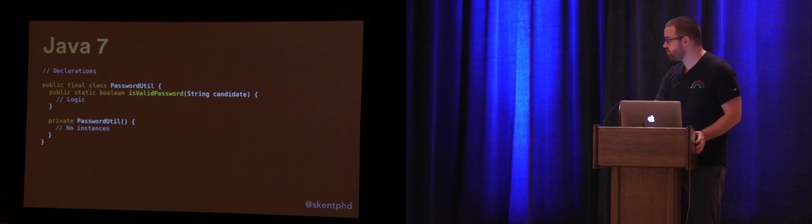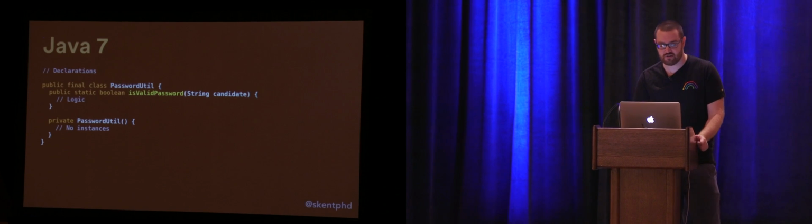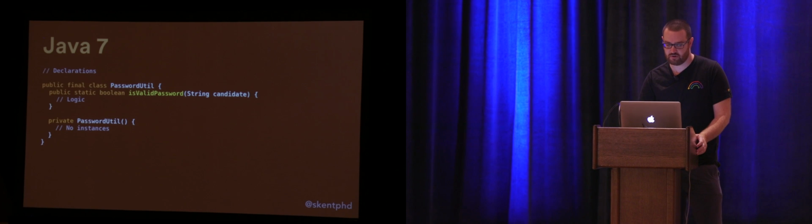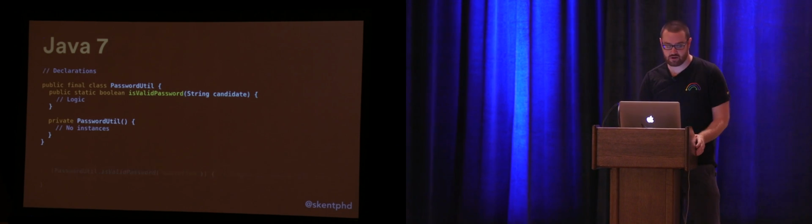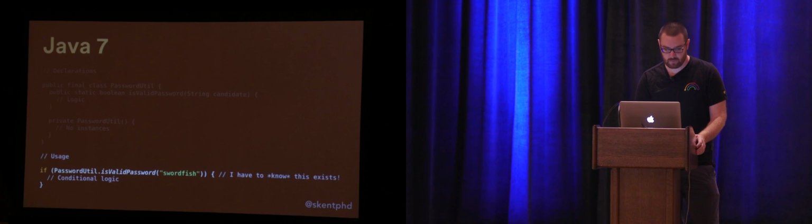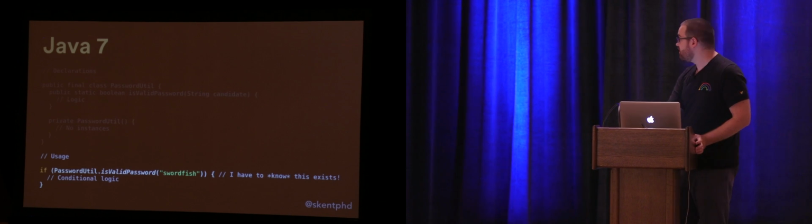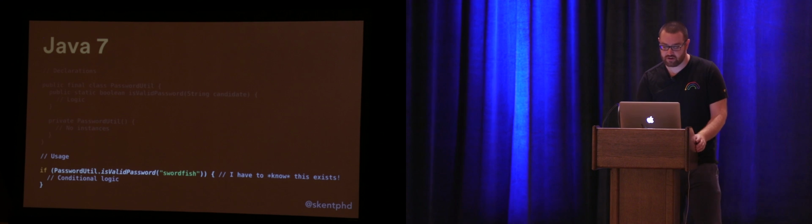So there's boilerplate associated with this. This is a whole new class. I have to make a private constructor to make sure there are no instances of this utility floating around. And then I have this static method that I'm supposed to call from my consuming code. So this is what usage would look like for that. I would say if PasswordUtil.isValidPassword and then pass in my swordfish password. Then I can check whether a password is valid, and if it is, I can perform conditional logic, and if it's not, then I will do something else like show an error.